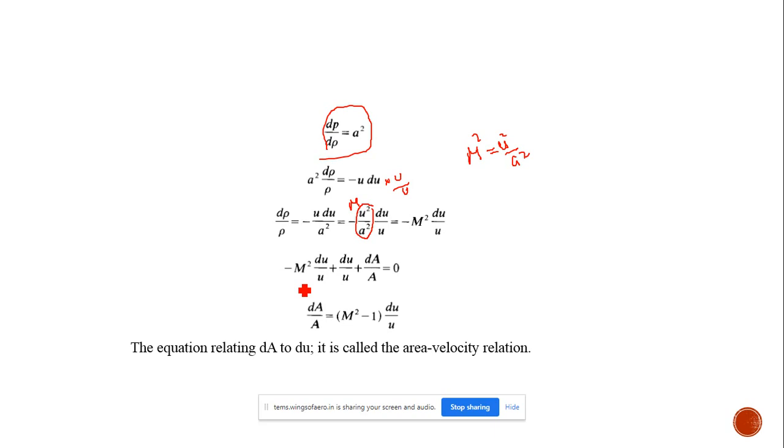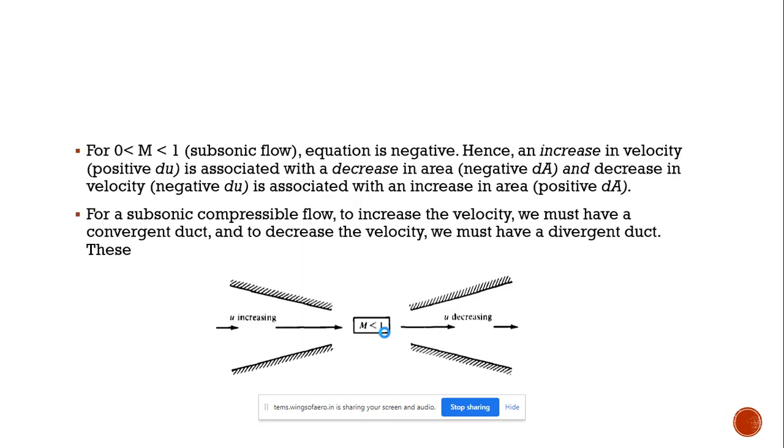So straight away now the equation becomes, here we have Mach number, velocity, and also area. So all together by simplifying, we will get dA by A equal to m square minus 1 into du by u. So this equation relates the area, Mach number, and velocity.